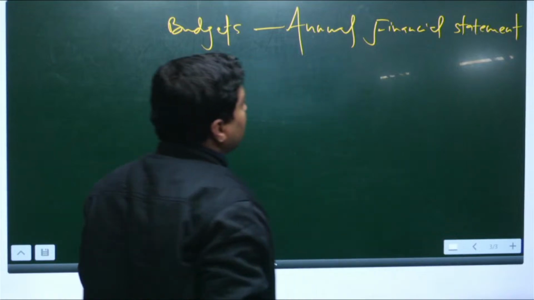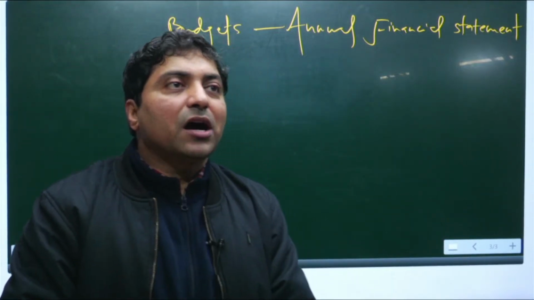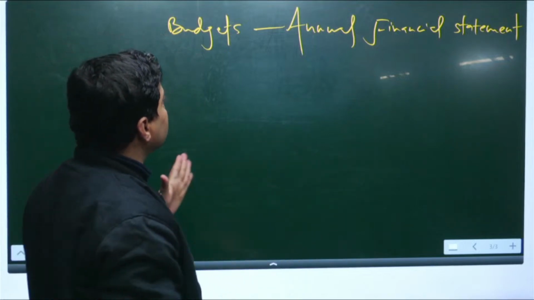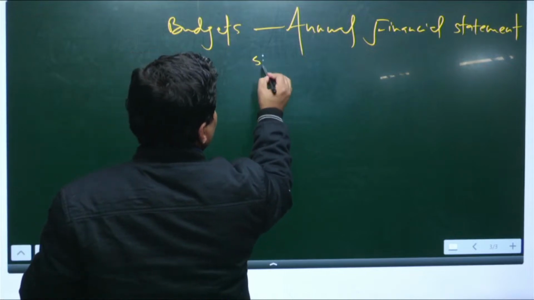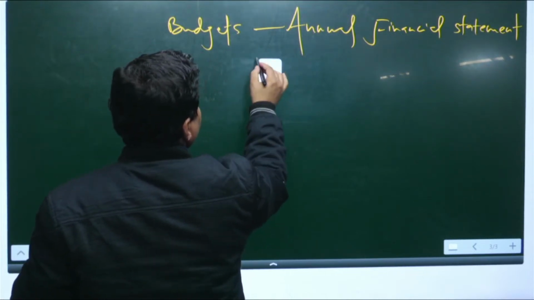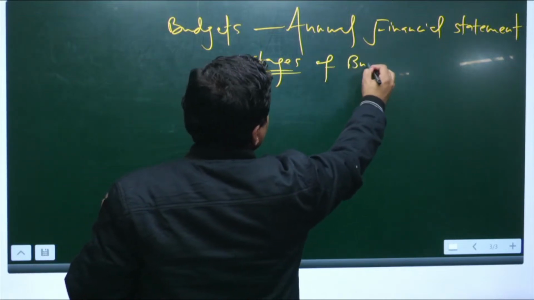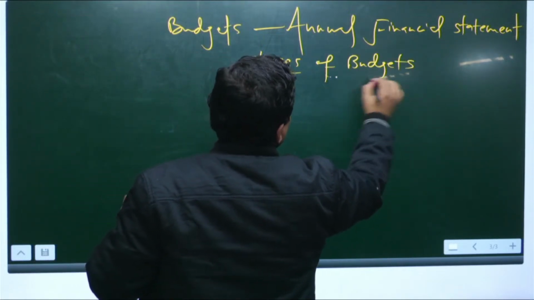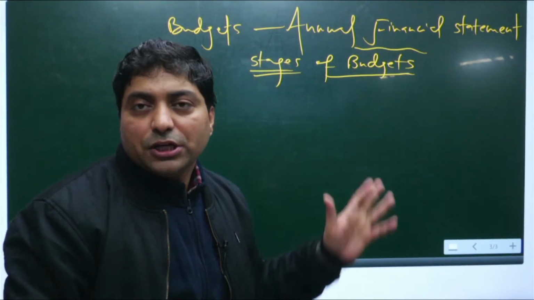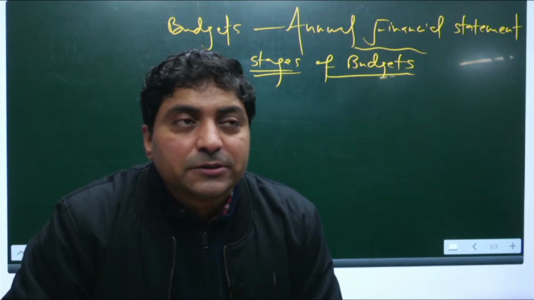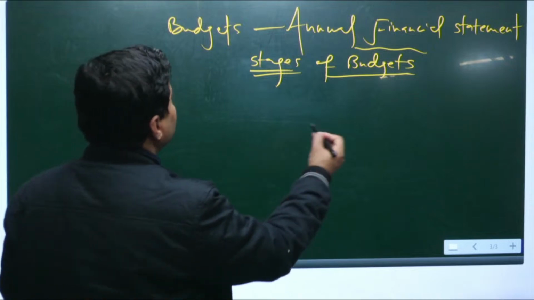Now, how annual financial statements are framed, who frames them, and what is the process through which this budget is passed. One should know the different stages of the budget. Within the different stages there are different clauses, for example, there is a cut motion. So, one should know the different stages of the budget.